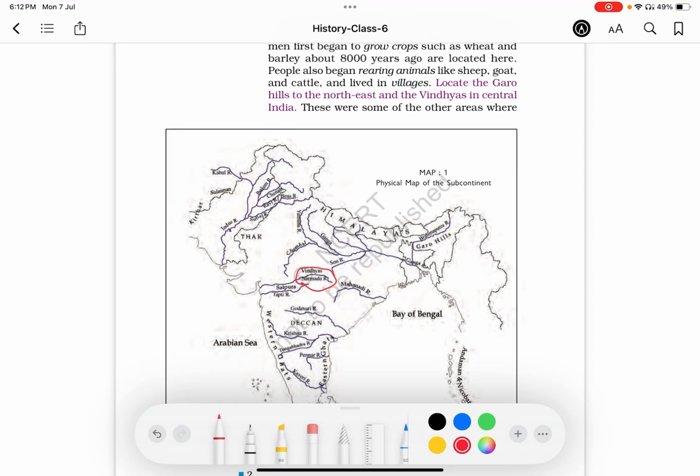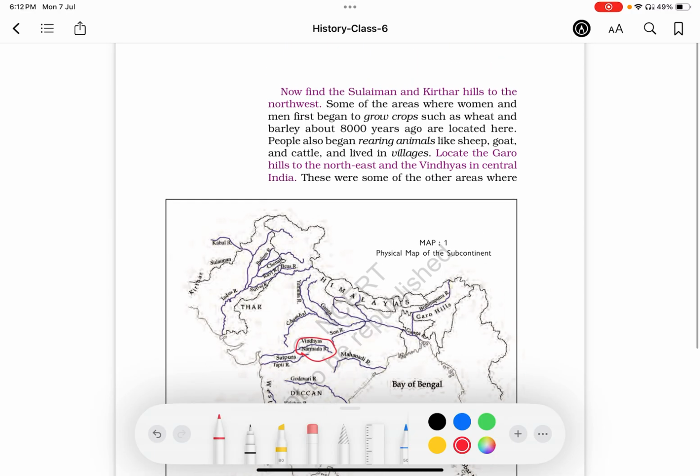Identify within this chapter only: in the first page, the text has asked about Narmada Valley. In the second page, the text asked about the Suleiman and Kirthar Hills.